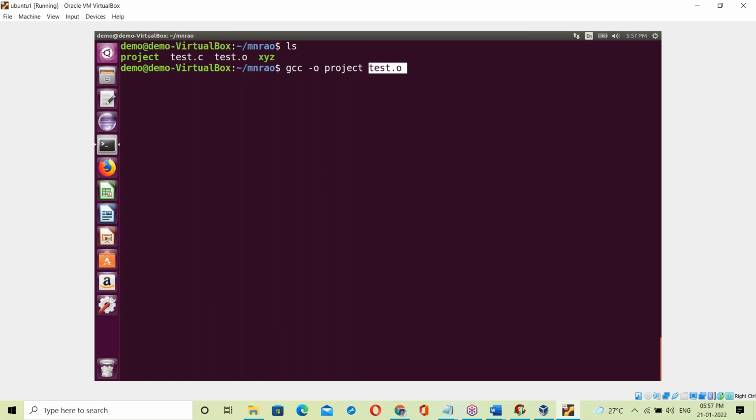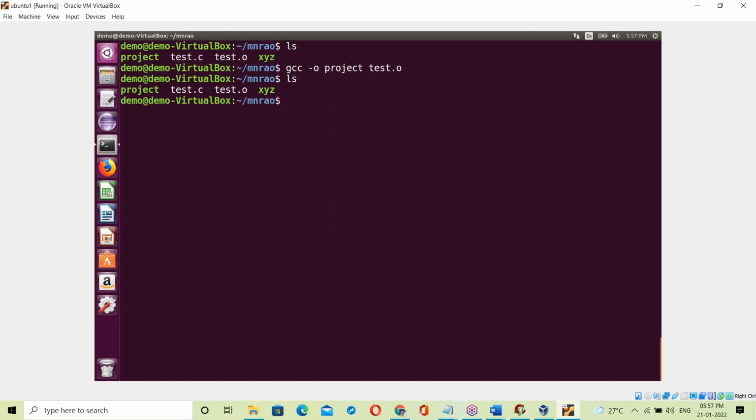Tested.2 contains binary code of the C program. Next, binary code of the C library. Binary code of the Linux OS library. Linking all of this binary code, generating the project exe file.